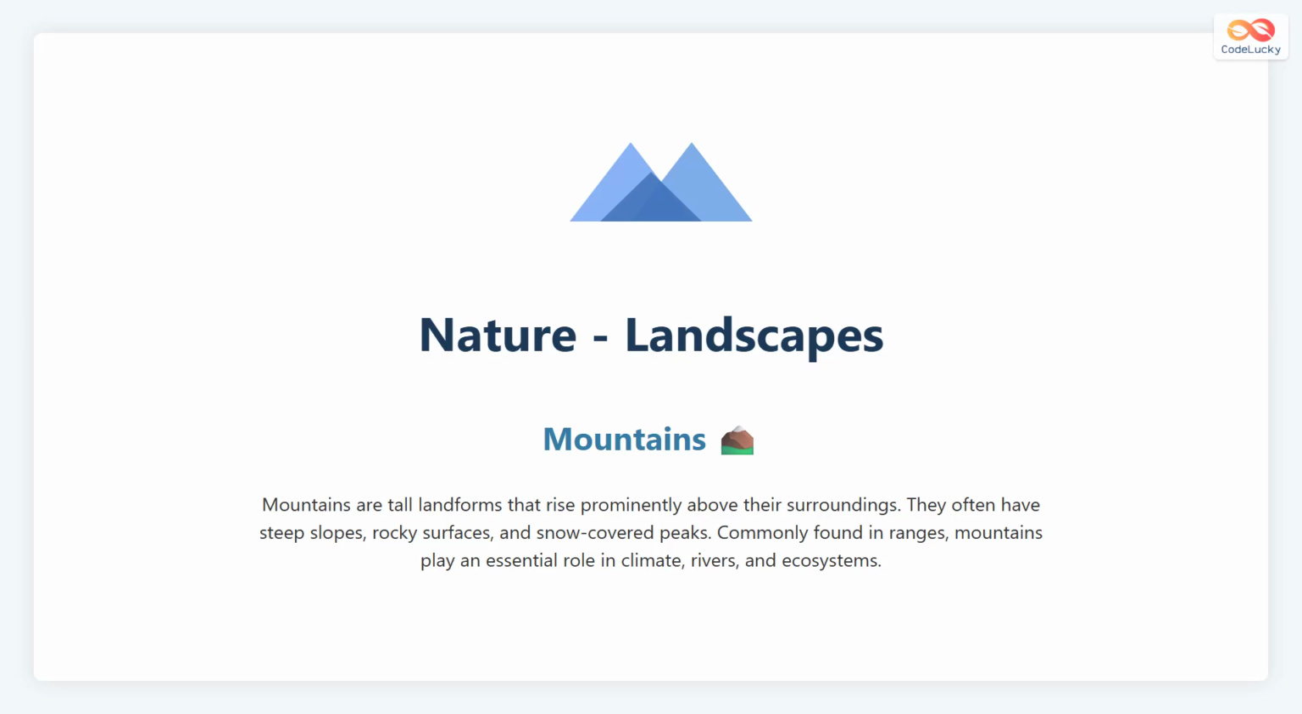Mountains are the highest landforms on the Earth's surface. They rise sharply above the surrounding area and often have steep sides and rocky peaks. Many mountains are covered with snow at the top. They affect weather patterns and are important sources of rivers. Mountain regions are home to unique animals and plants that are able to live in cold and thin air.